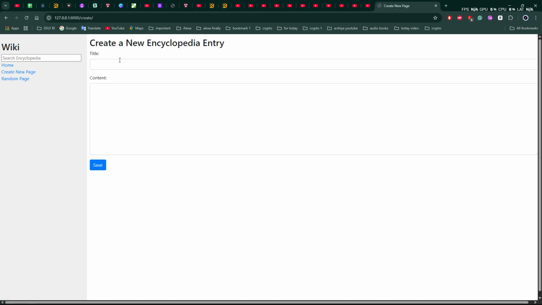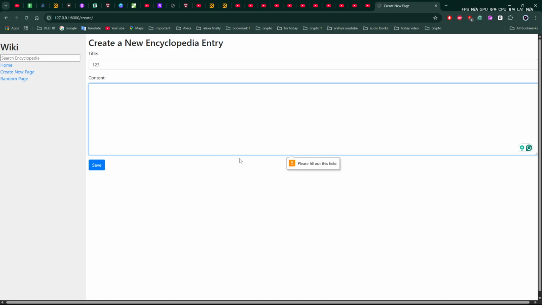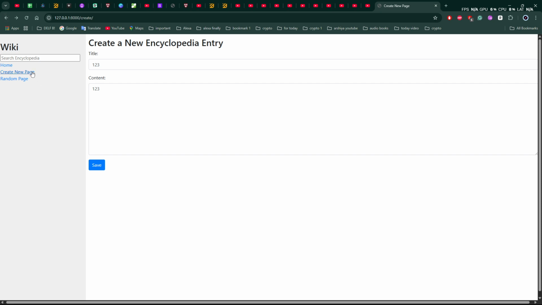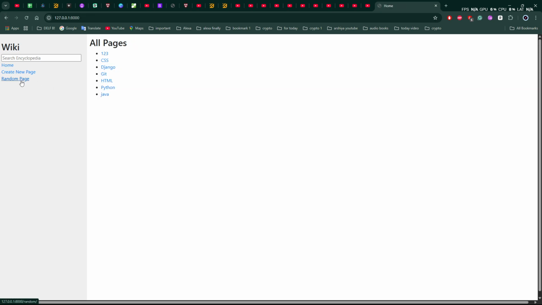If I want to create the same thing again, I receive an error saying the entry already exists, so I cannot do that. If I click on the random page, you can see that it's going to random pages.